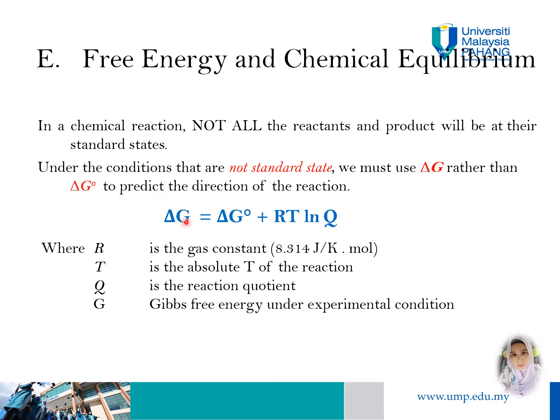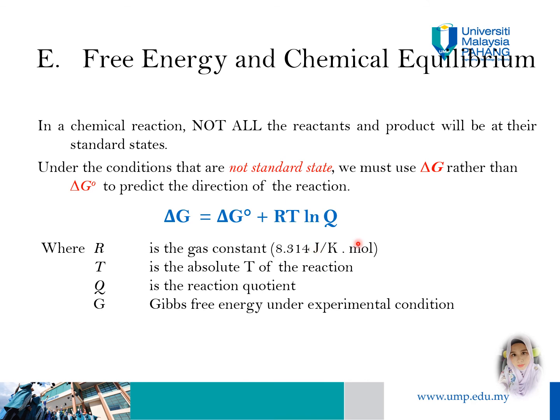So delta G is equal to delta G naught plus RT ln Q, where R is the gas constant, so we use 8.314 J per K mole, T is the absolute temperature of the reaction, Q is the reaction quotient, and G is the Gibbs free energy under experimental conditions.